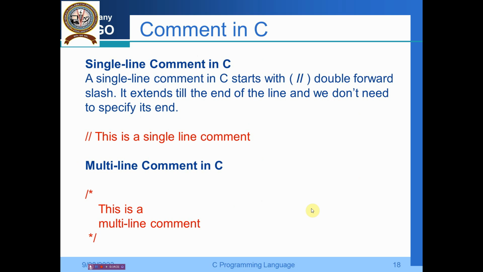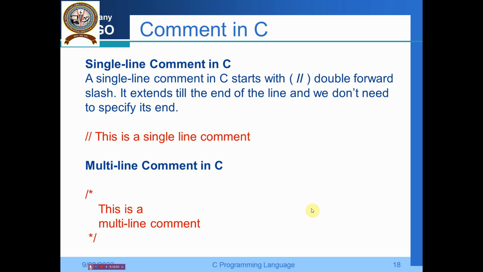Then how to write a comment in C? The comment, you know, is the self-explanatory part. So when a new person comes and works with that code, some self-explanation is given there. So we have two types of comments. One is the single line comment that starts with the double forward slash, and I have given this as a single line comment, that is the red color, you can see it here. So after this double forward slash, whatever comment you are writing in one line is called a single line comment.